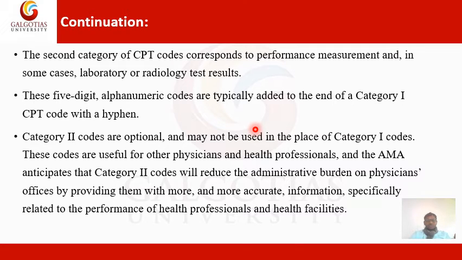These codes are useful for physicians and health professionals. The AMA anticipates that category 2 codes will reduce the administrative burden on physicians' offices by providing more and more accurate information specifically related to the performance of health professionals and health facilities.